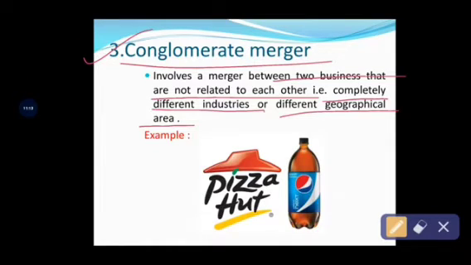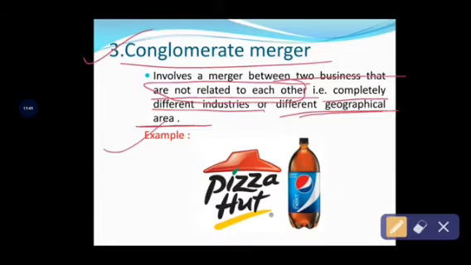When these unrelated companies decide to form a new company, ultimately they come under the conglomeration merger. So once again, a conglomeration merger is the combination of two or more business entities that are not related to each other. Completely different companies are going to merge here, and they are also located in different geographical areas.